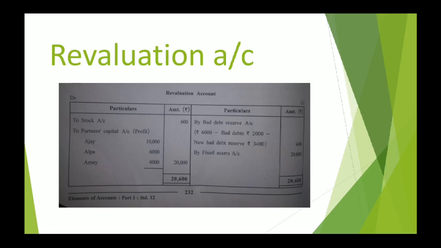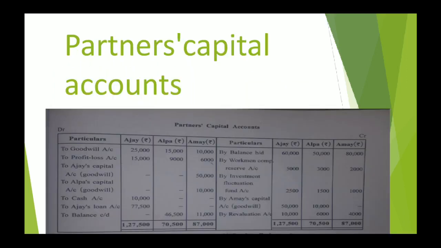So this profit is to be transferred to partners' capital accounts. On the credit side, if you will see, the last thing mentioned is by revaluation account, which is 10,000, 6,000 and 4,000 respectively. Now what is the step?